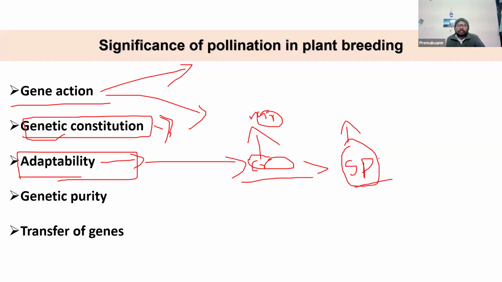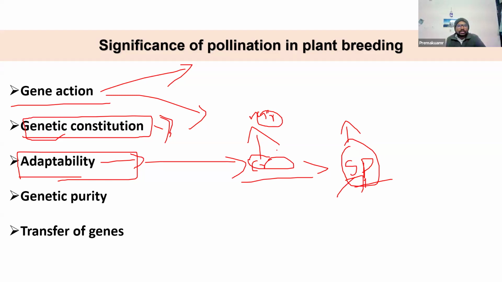But in general, the self-pollinated crops evolved from cross-pollinated crops, where after several generations of gradual evolution, most of the mutants which were detrimental for the crop were eliminated, and self-pollinated crops are actually very good adapters.